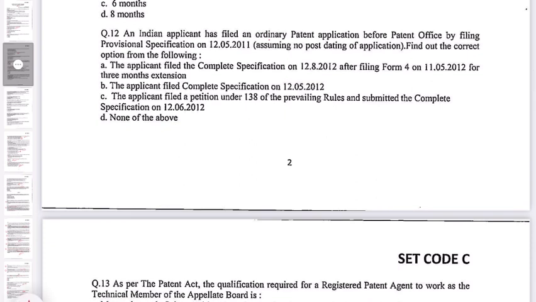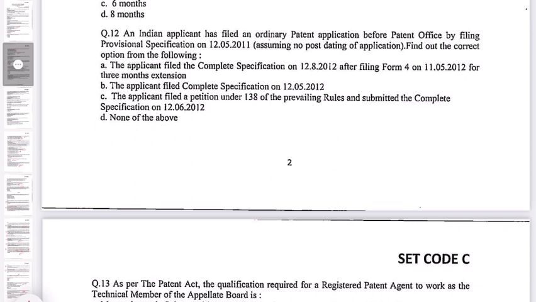An Indian applicant has filed an ordinary patent application before the Patent Office by filing a provisional specification on 12th of May 2011. Assuming no post-dating of the application, find out the correct option from the following. A. The applicant filed a complete specification on 12/8/2012 after filing Form 4 on 11/5/2012 for 3 months extension.